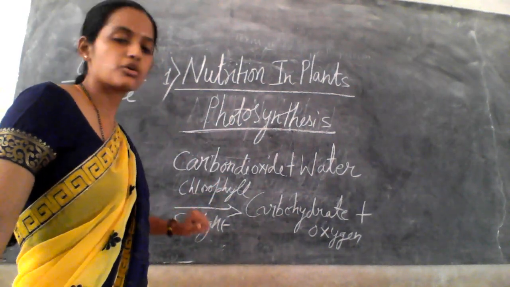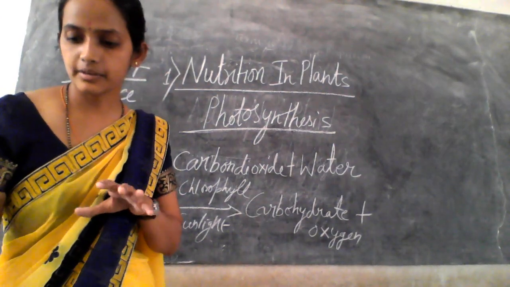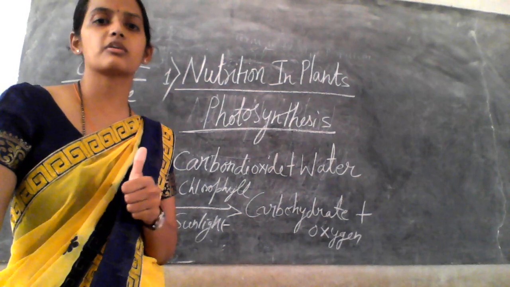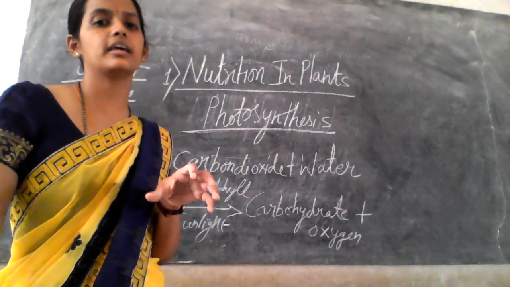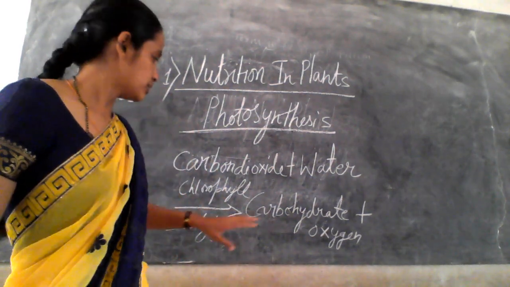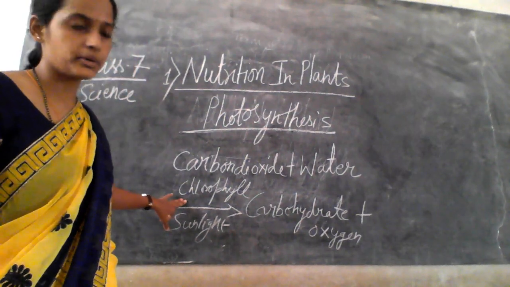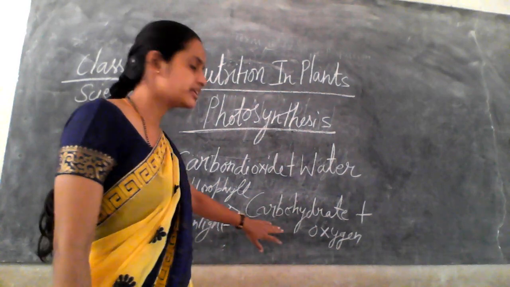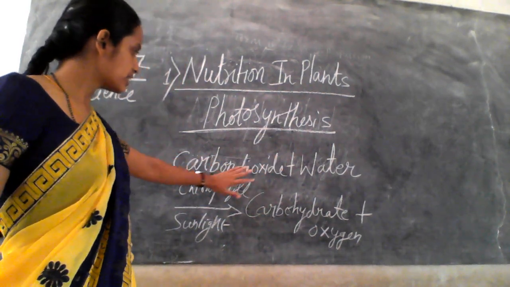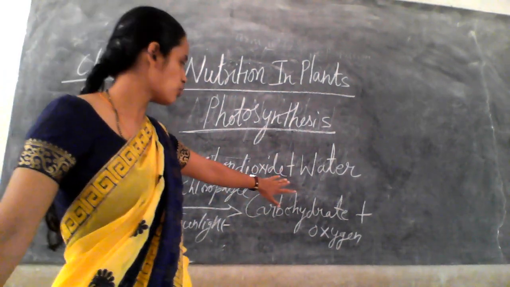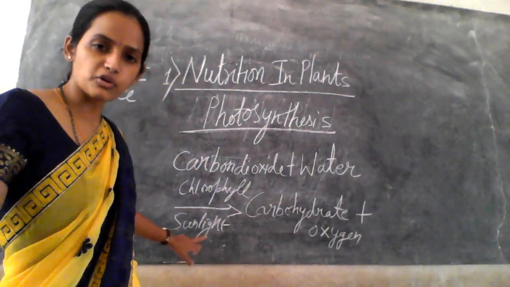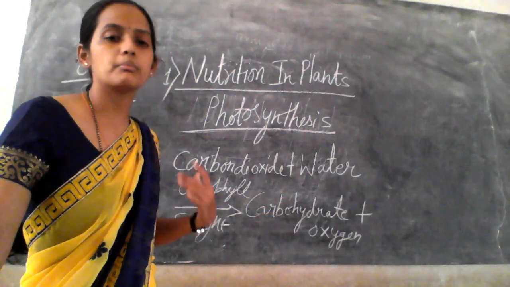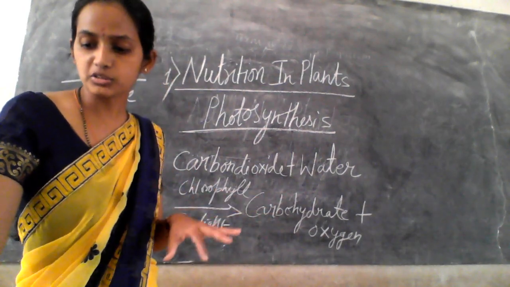And chlorophyll. Chlorophyll is the green pigment in the leaf which collects the sunlight. Chlorophyll, the green pigment, collects the sunlight and converts these materials, carbon dioxide and water, using sunlight, into what? Carbohydrate and oxygen.